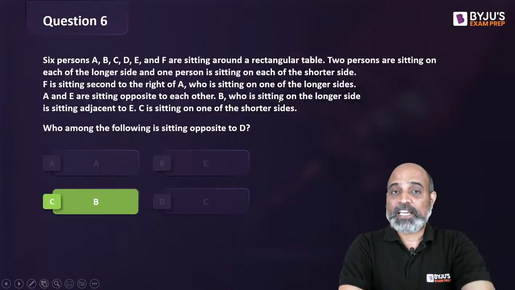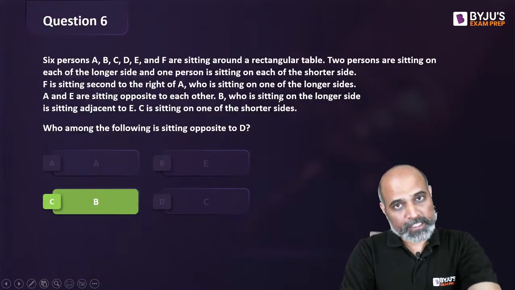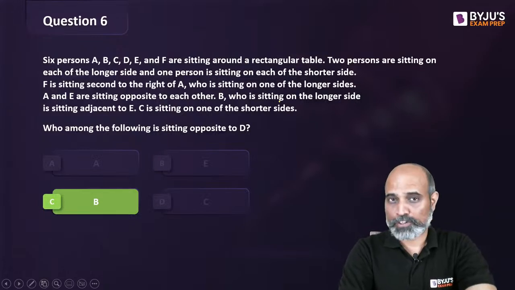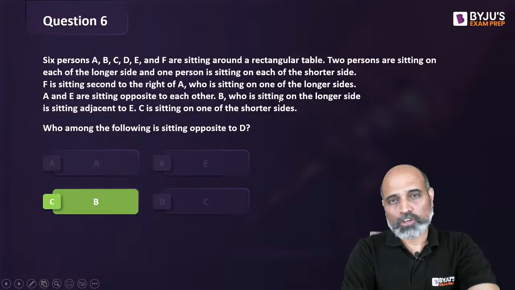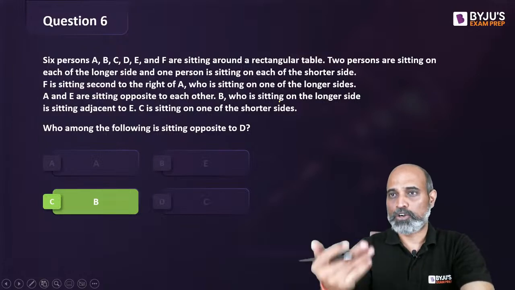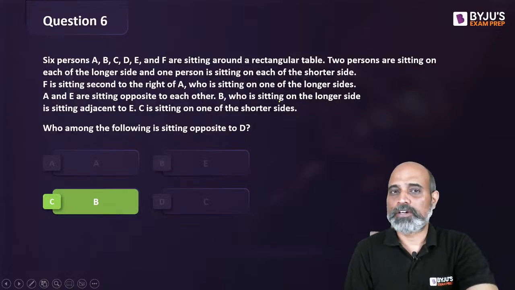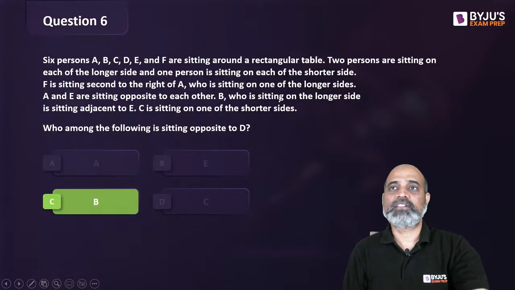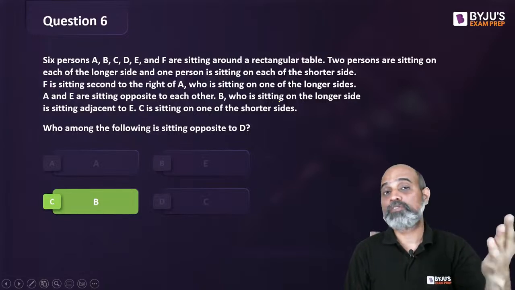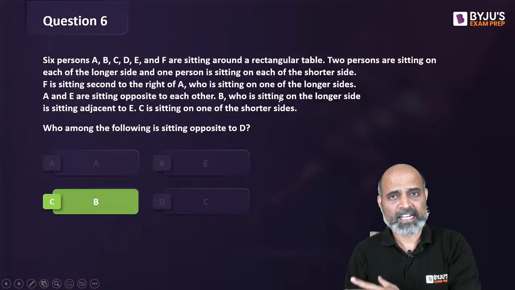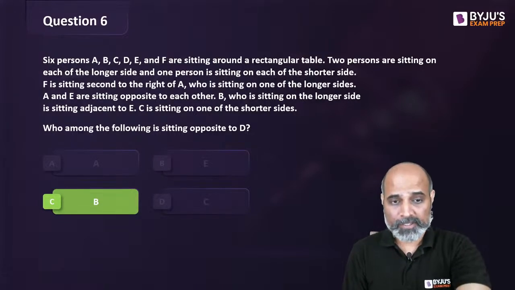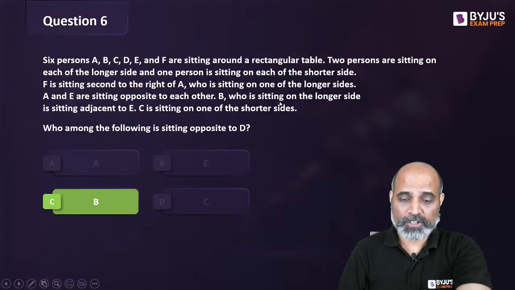So these are the types of seating arrangement questions you are going to expect, which are going to be very, very straightforward. These statements are not always jumbled up. They are going to be in a sequence that if you follow them one by one, eventually, slowly, everything will be figured out. Okay, it's not that the first statement will give you some information which is related to the 4th statement. That happens rarely. Okay, good everyone, good.